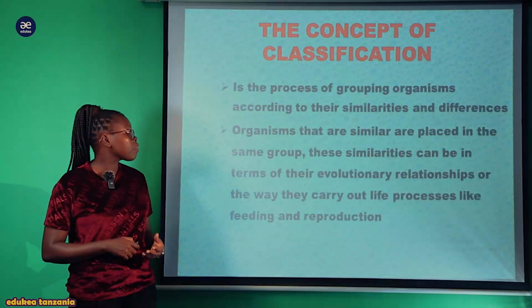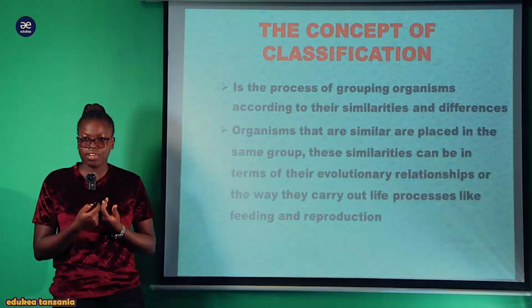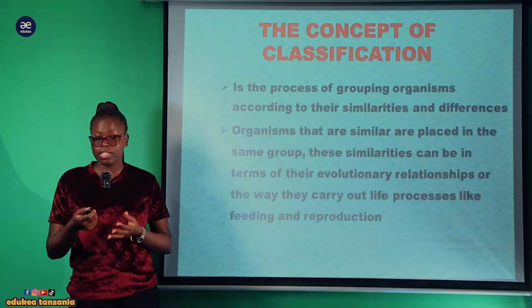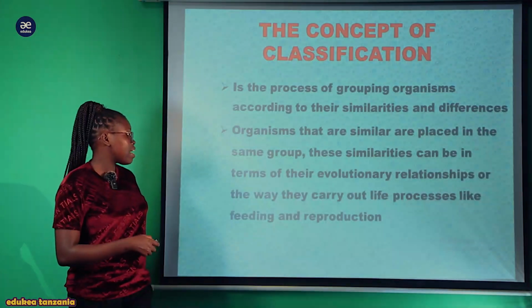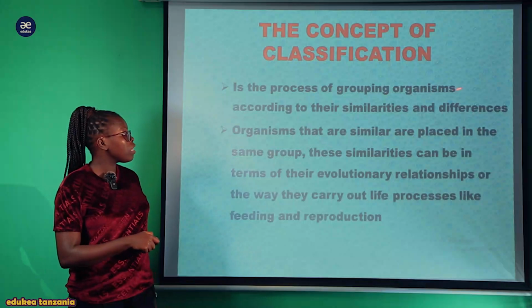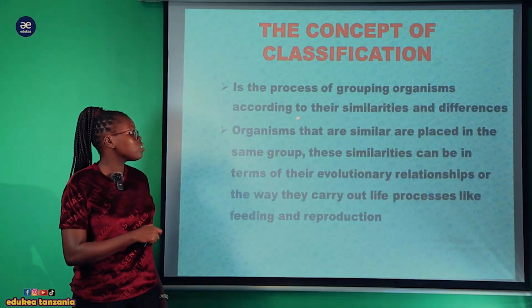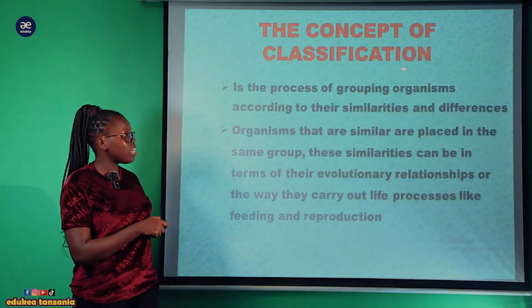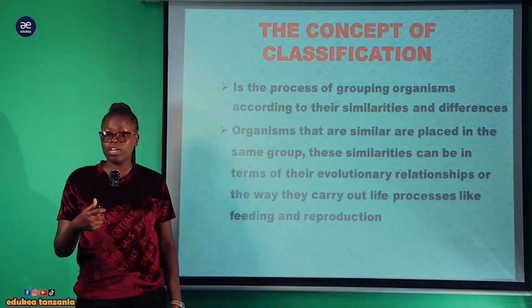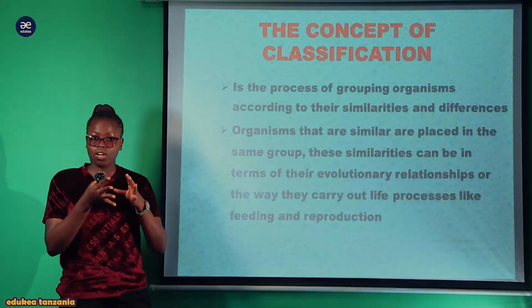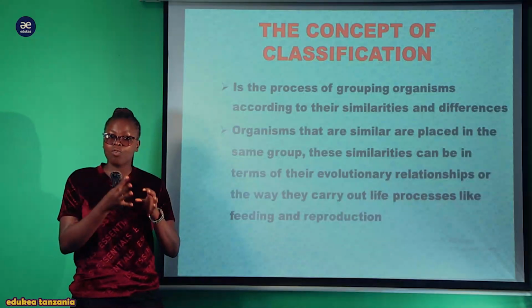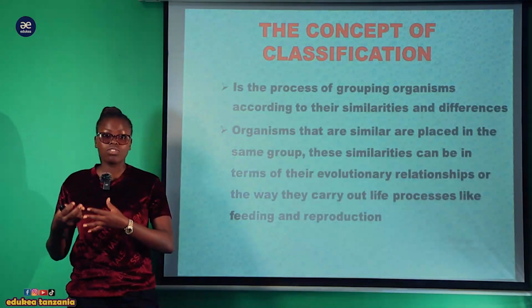Starting with the concept of classification, it comes from the term classify, kutenga. So classification in biology is a process of grouping organisms according to their similarities and differences. Organisms, in other terms, you can call them living organisms. So classification is a process of grouping, kuwatenga organisms depending on their kulingana na ufanano wao na utofauti wao.